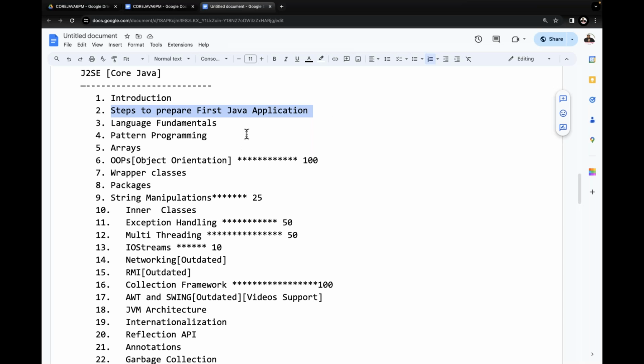So this is the content I'm telling you. This introduction part I will discuss with you later on. Definitely I will discuss it, don't think much about it. But after a few days, I will start it. When I start this introduction, I'll give that information to you.